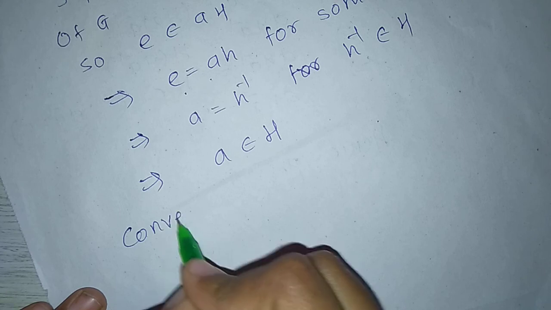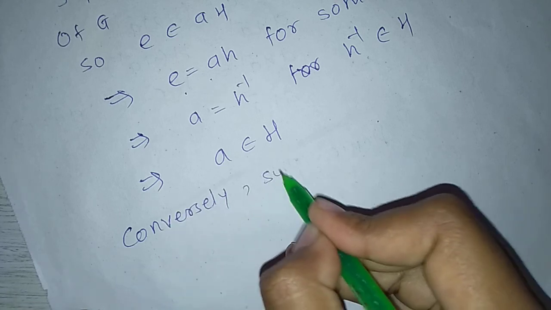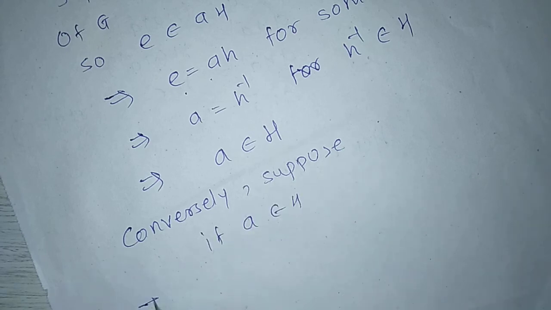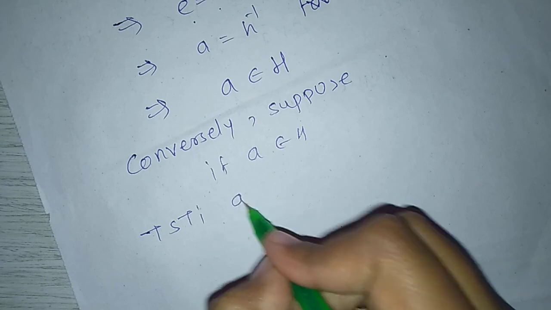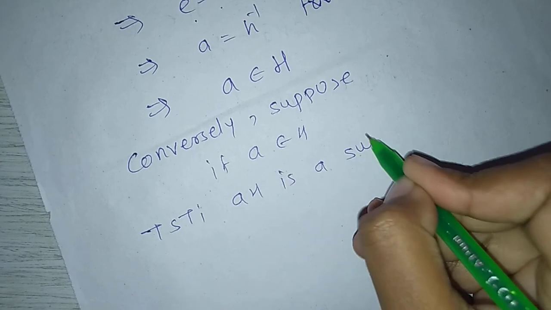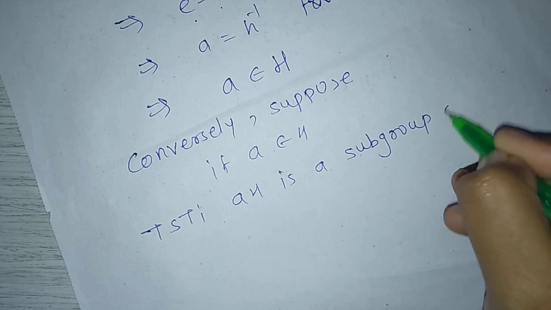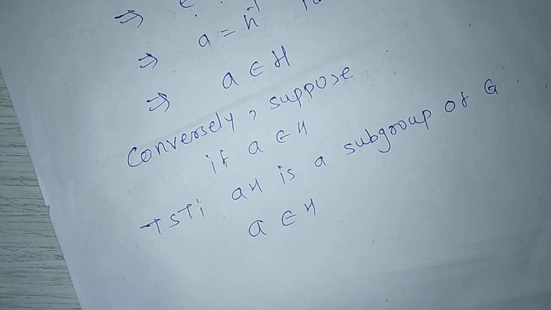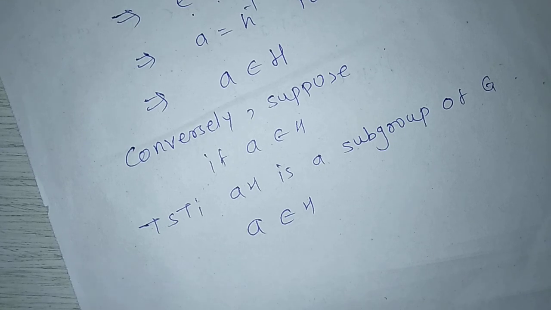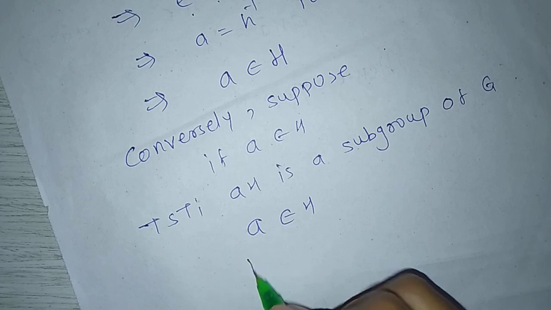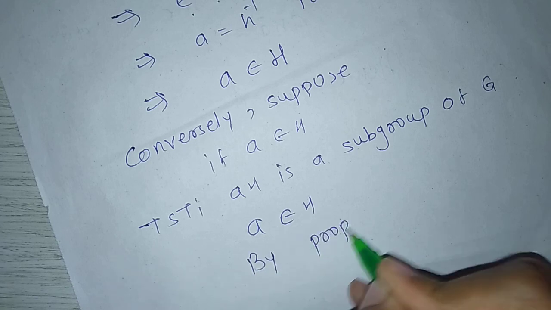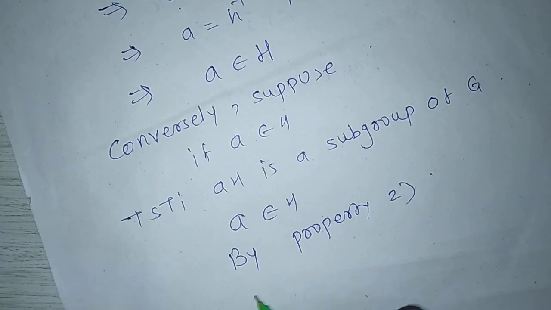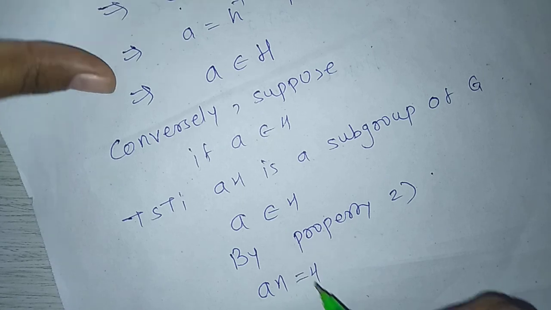Conversely, suppose a belongs to H. To show that aH is a subgroup of G. H is a subgroup of G, and a belongs to H. By property second of the previous theorem, we have aH equal to H.